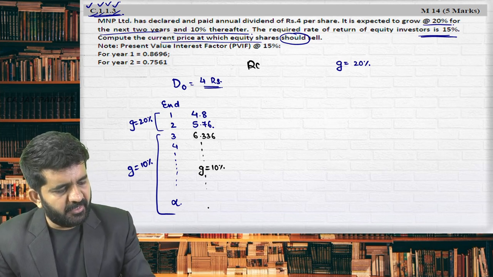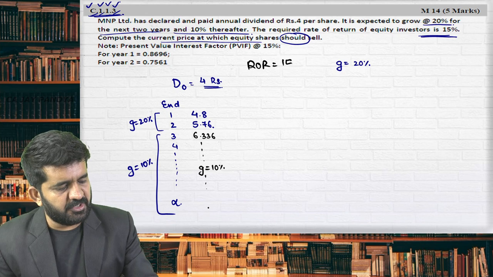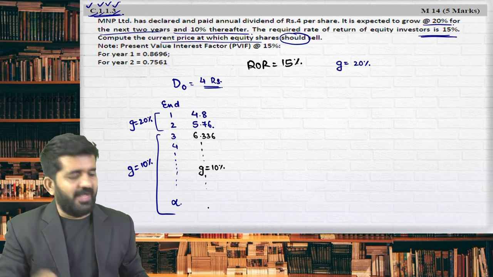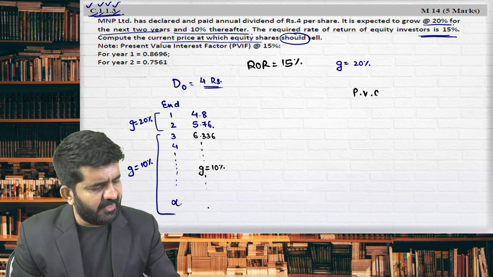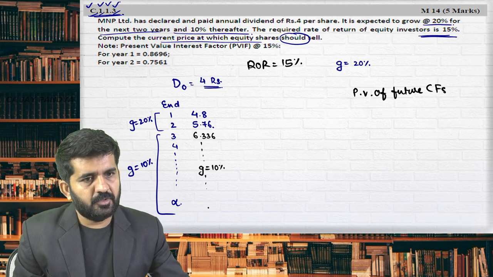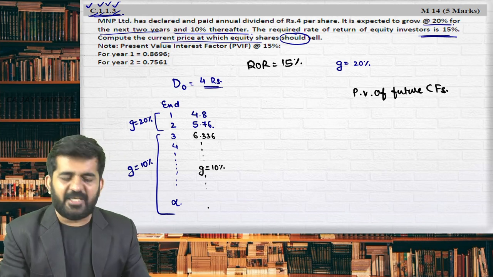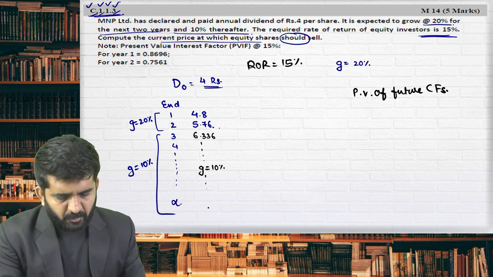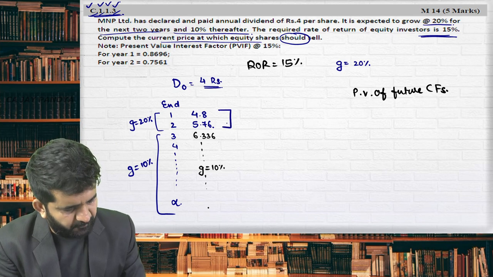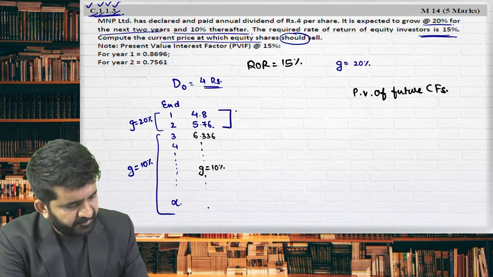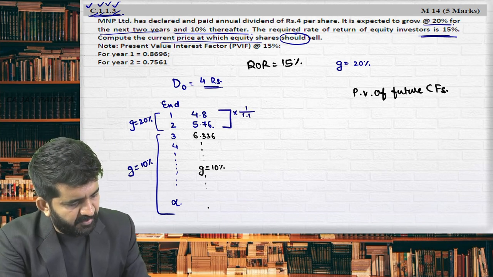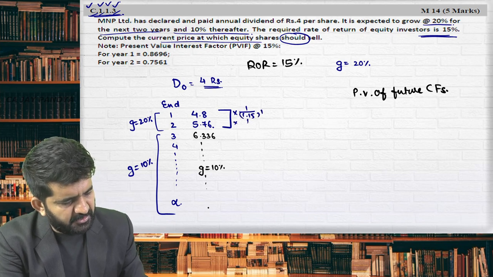What is the required rate of return of equity shareholders is 15%. How to value this share? Present value of future cash flows. So if you understand how to find out present value, you can easily do this sum. How to find out these first two cash flows present value. This is 1 divided by 1.15 raised to 1, and this is 1 divided by 1.15 raised to 2.